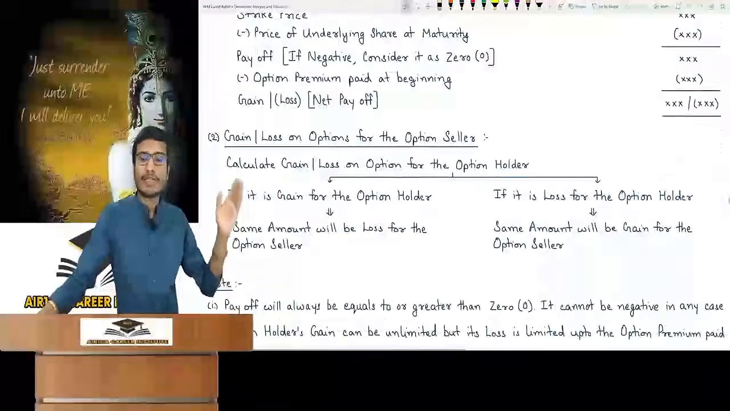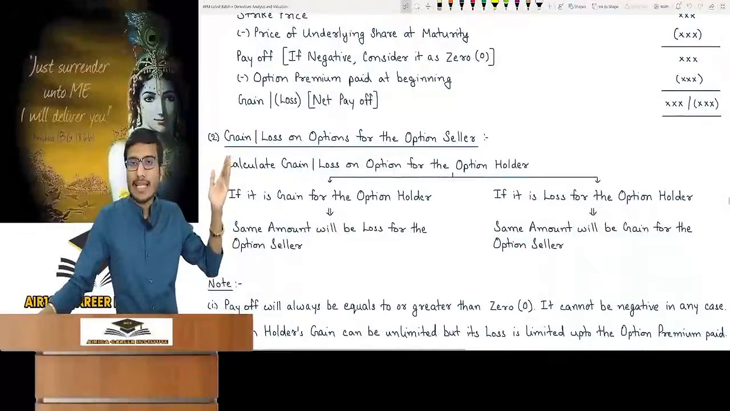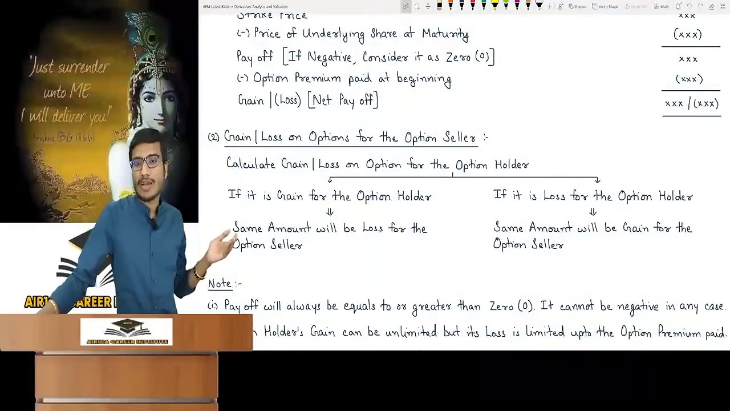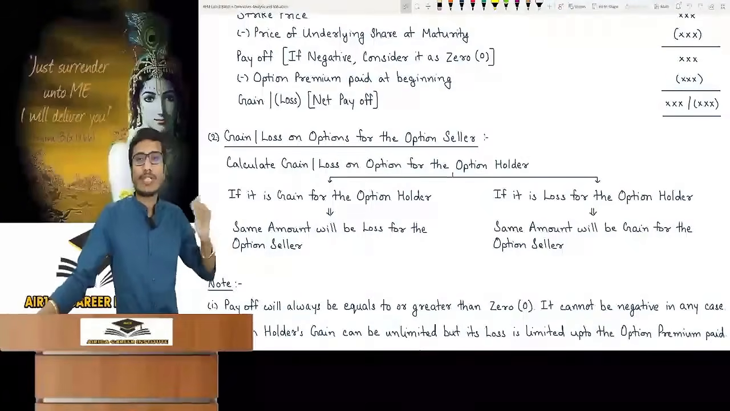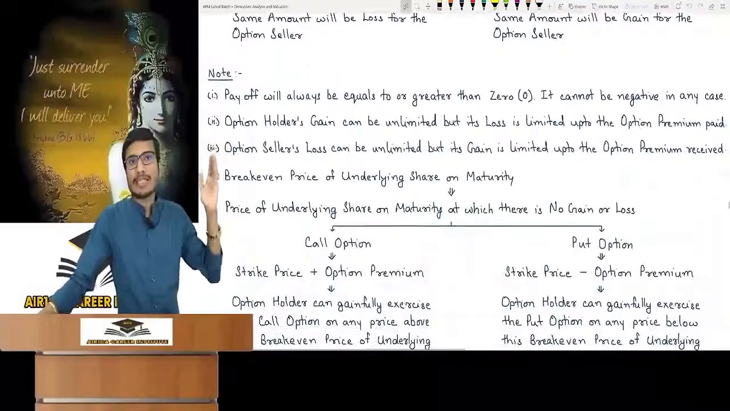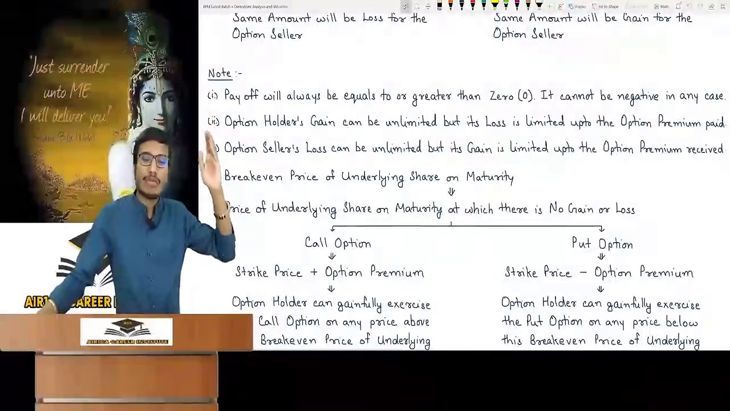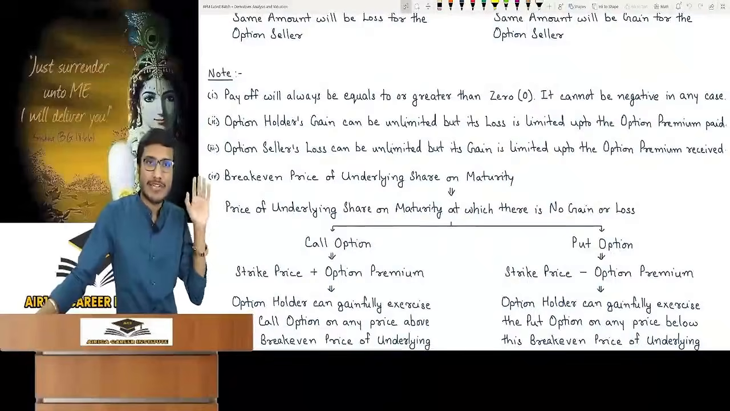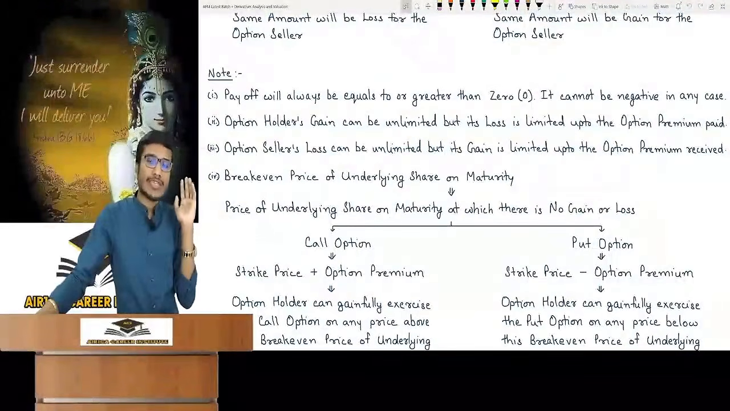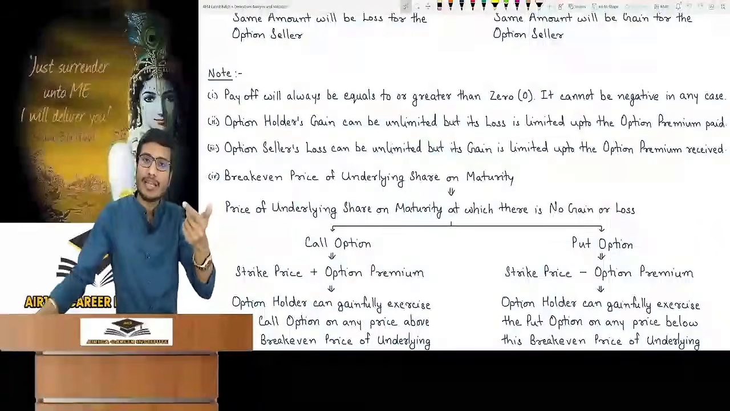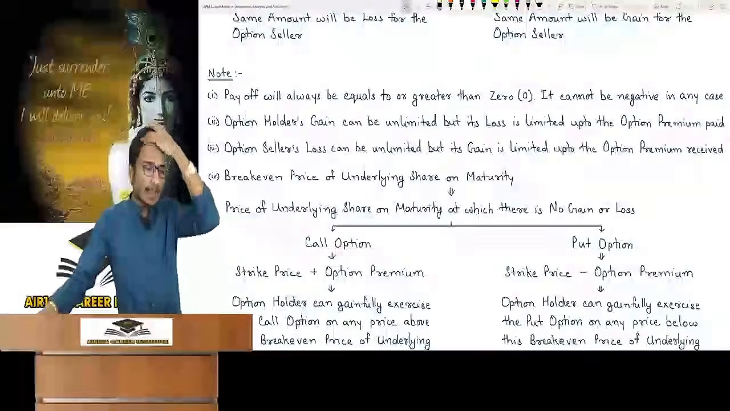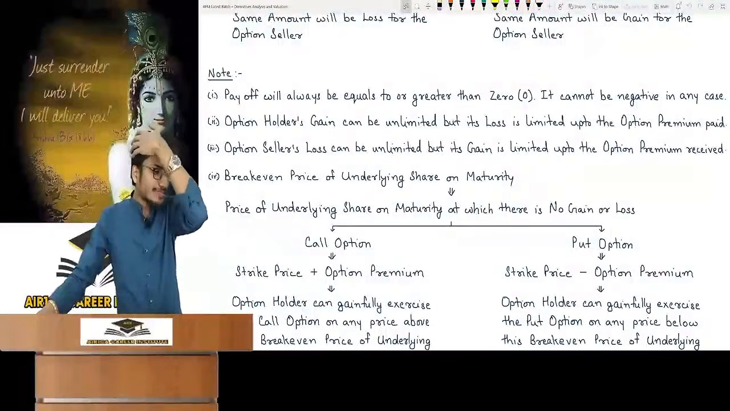Now see the gain and loss on options for the option seller. How will you calculate it? First calculate for the option holder. The gain of the option holder is the loss for the option seller. If the loss of the option holder comes, the same amount is the gain for the option seller. I have written the same notes that I have explained till now. Payoff will always be equal to or greater than 0; it will never be negative. The option holder's gain can be unlimited, but the loss is limited to the premium paid. Loss can be unlimited for the option seller, and gain is limited to the premium received. You can verify it yourself too.